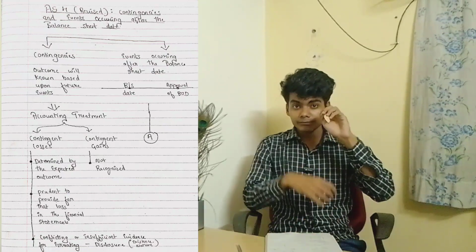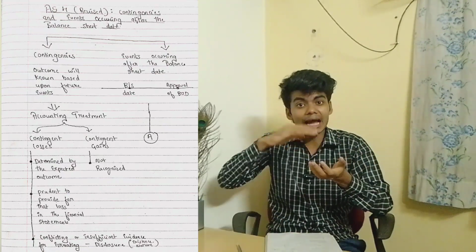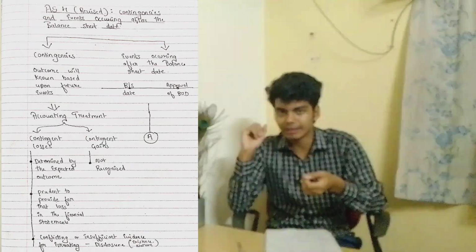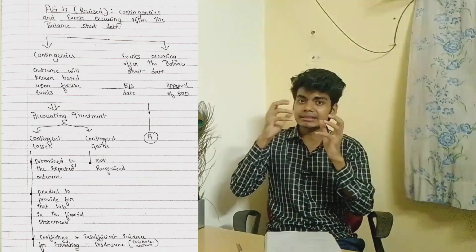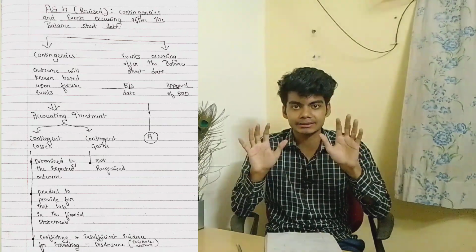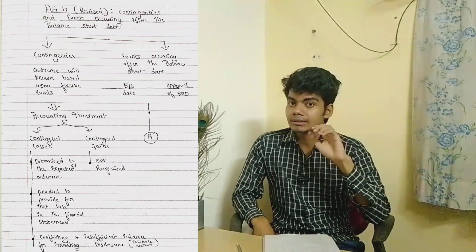AS4 is all about contingencies and events occurring after the balance sheet date. First of all, we will learn all about contingencies. So what does contingency mean? It is an outcome that is dependent upon future events. Whatever is dependent upon future events is known as a contingency.